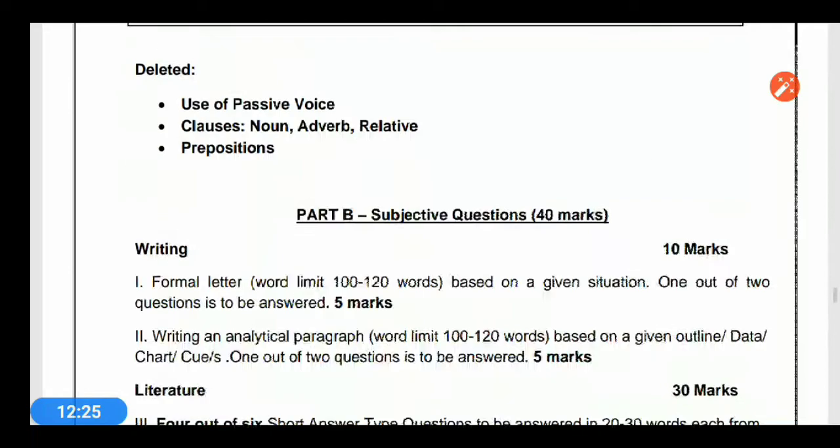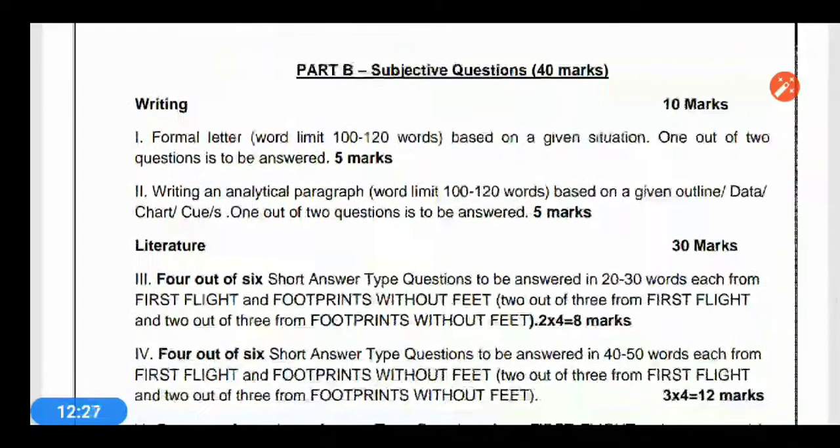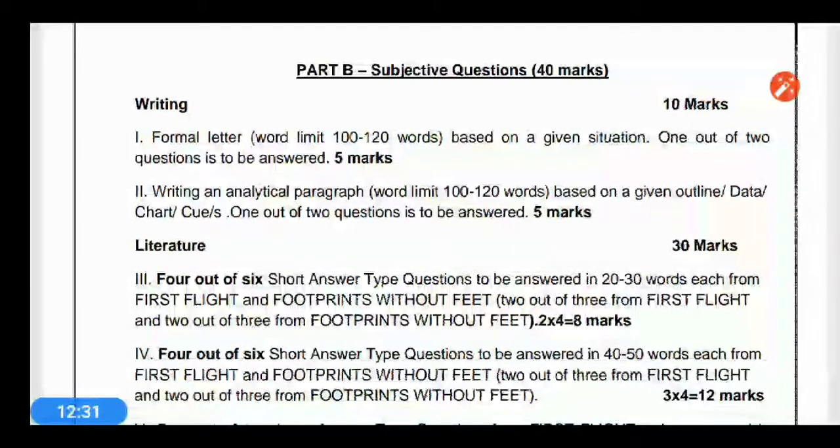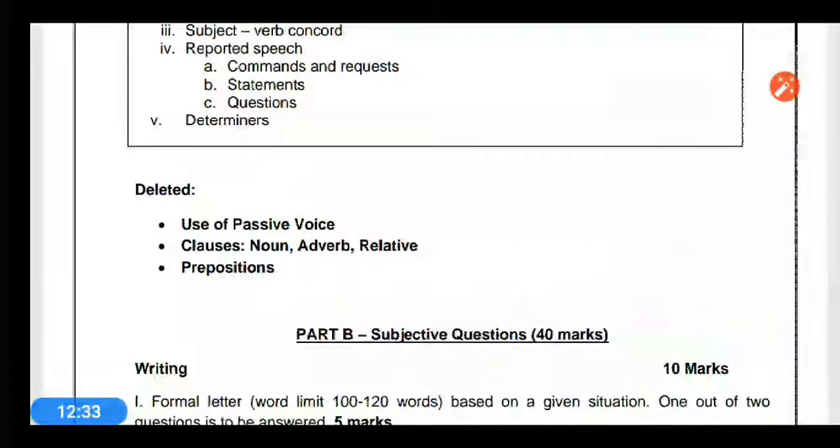Now let's talk about part B. In part B, you might have noticed one thing: in part A all the questions are multiple choice questions.